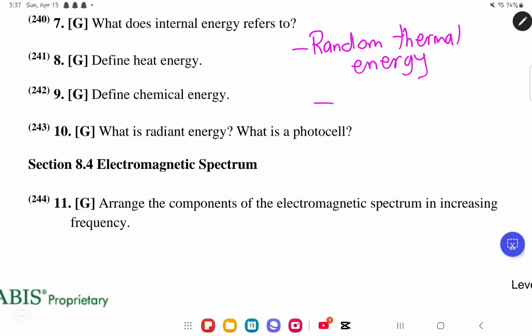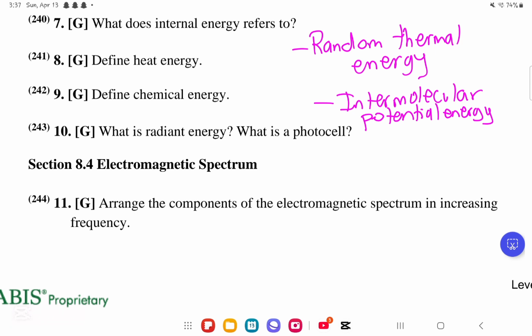The second thing that they have is the intermolecular potential energy, okay? What is intermolecular potential energy? It is the potential energy that is happening because of the relative positions of the molecules. So due to the positions of the molecules, they will have a certain type of energy. And then the last thing we have is the chemical potential energy.